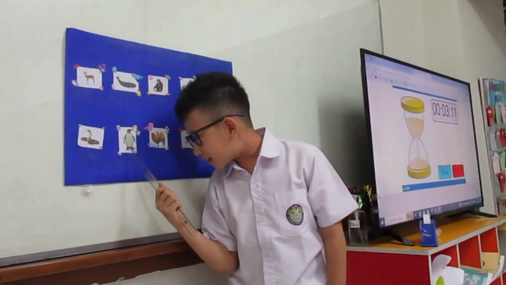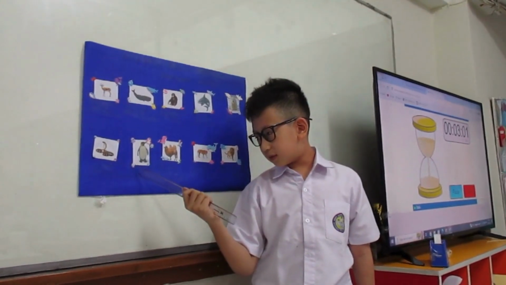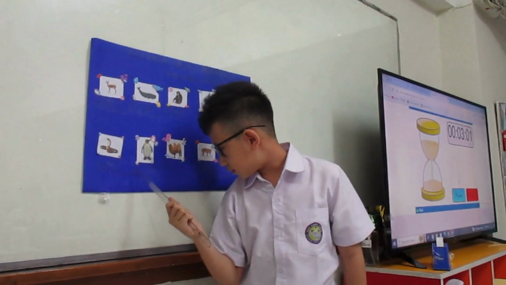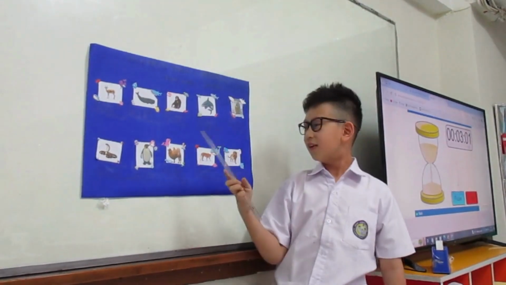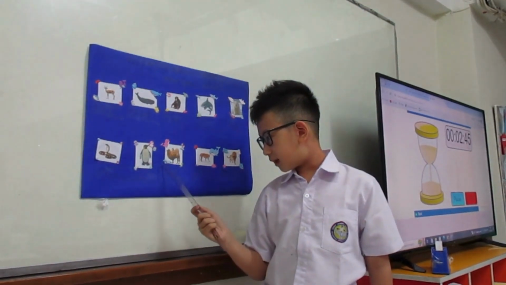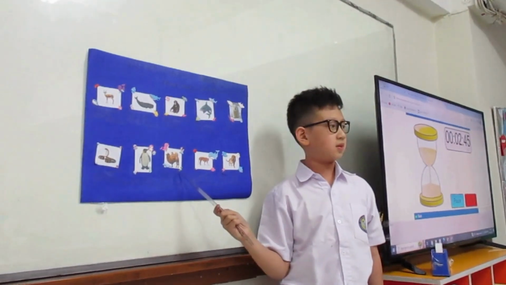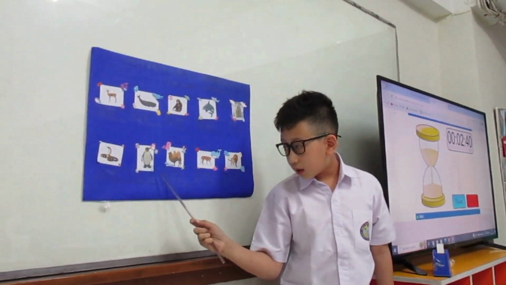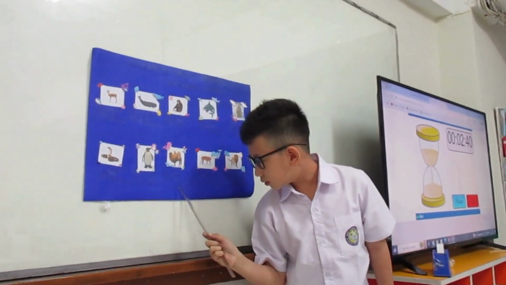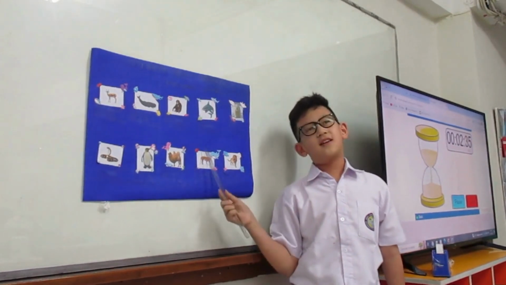Okay, the habitat of the penguin is iceberg, also the habitat of the polar bear. The season is winter, the weather is cold, and the sport activity is ice surfing. Okay, now to the camel. The habitat is desert, and the season is summer, and the weather is sunny, and the sport activity is golf. Okay, now on to the tiger.